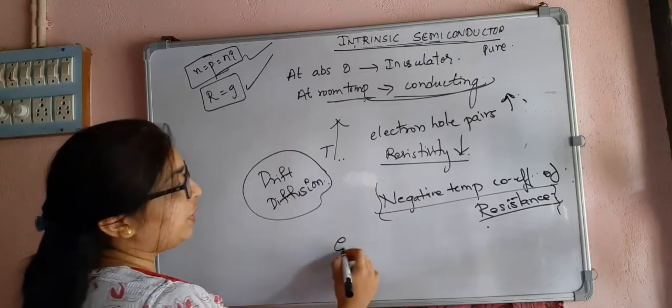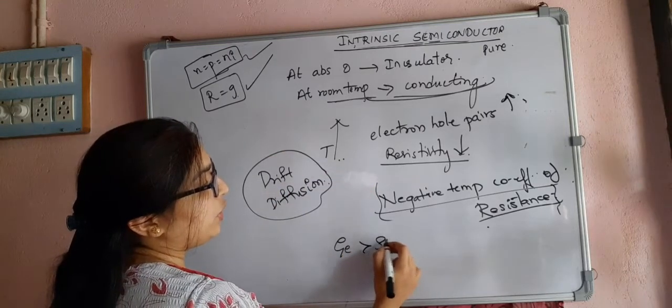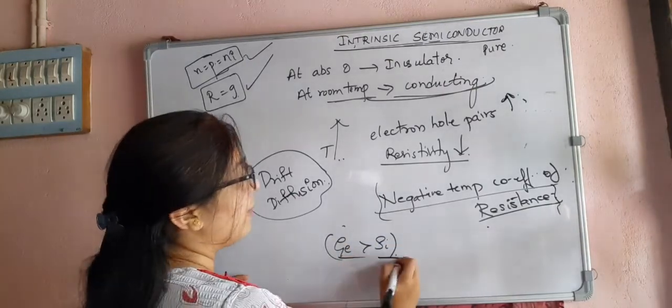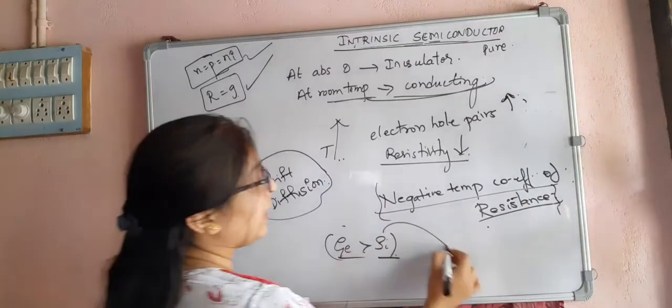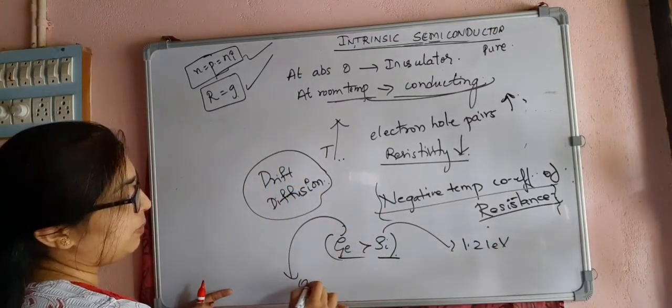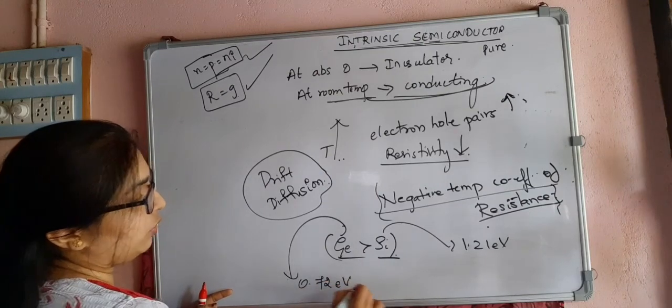And the conductivity of germanium is greater than the conductivity of silicon at room temperature because of the band gap. The band gap of silicon is 1.21 electron volt. The band gap of germanium is 0.72 electron volt.